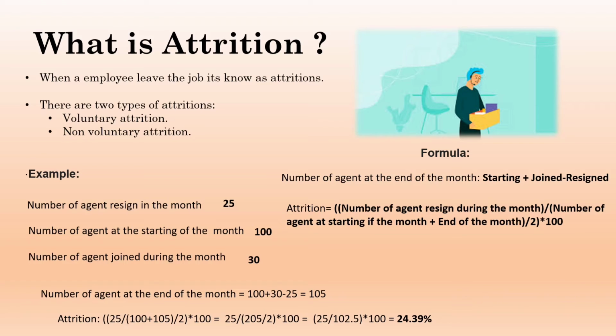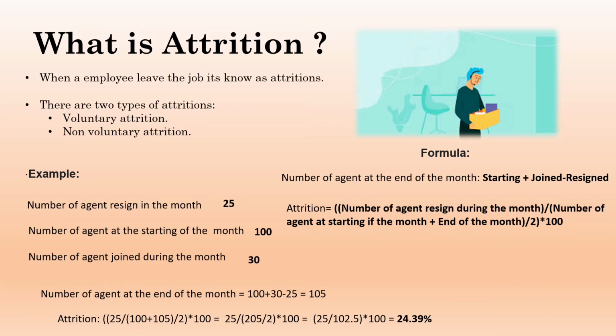Now, how can I calculate the attrition? Attrition is quite simple, but we need to focus on the calculation part, and we will do some basic calculation here. Let's consider this is the start of the Jan month. We are discussing Jan 1st. For Jan 1st, 25 employees had given resignation, and at that time only 100 employees are there. Which means earlier there were 125 employees. Of that, 25 left. Now I have 100 employees.